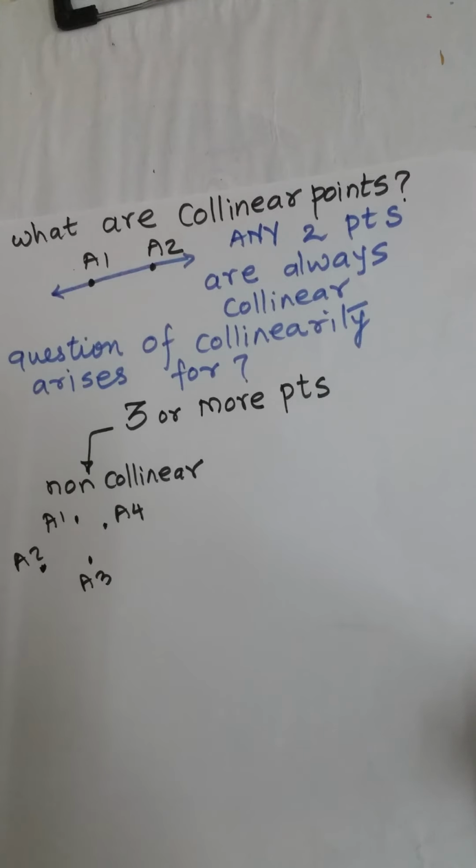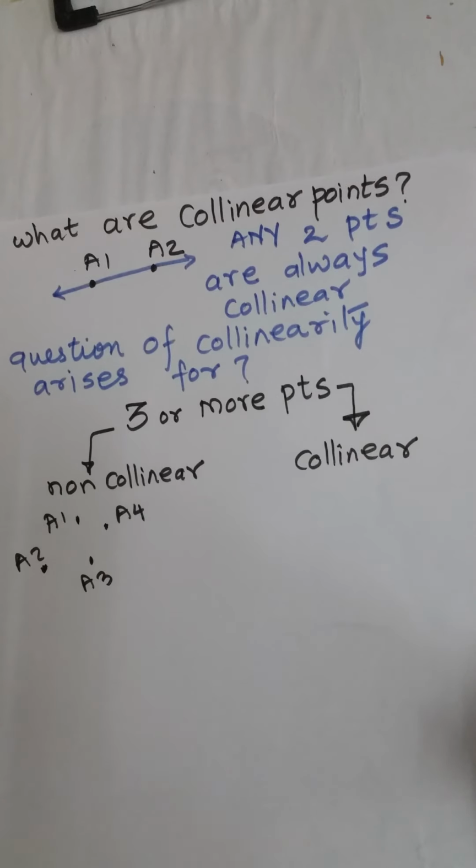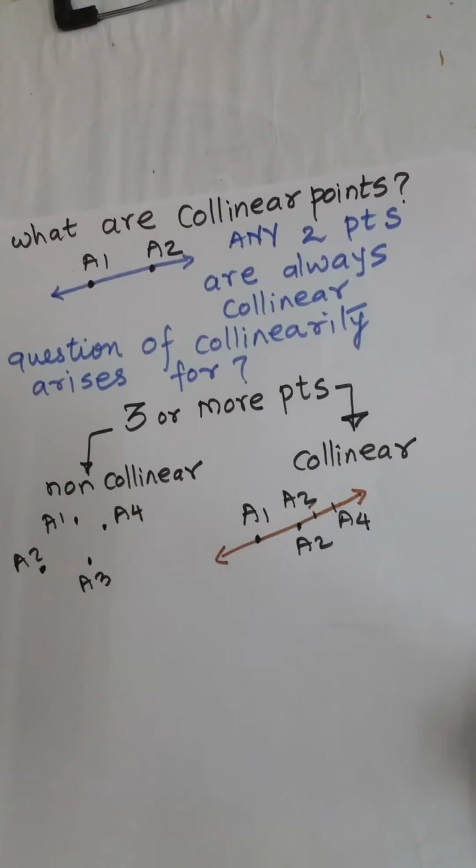The other possibility is that they are collinear, meaning A1, A2, A3 and so on are given and they all pass through the same line. So they are in line, they are collinear.